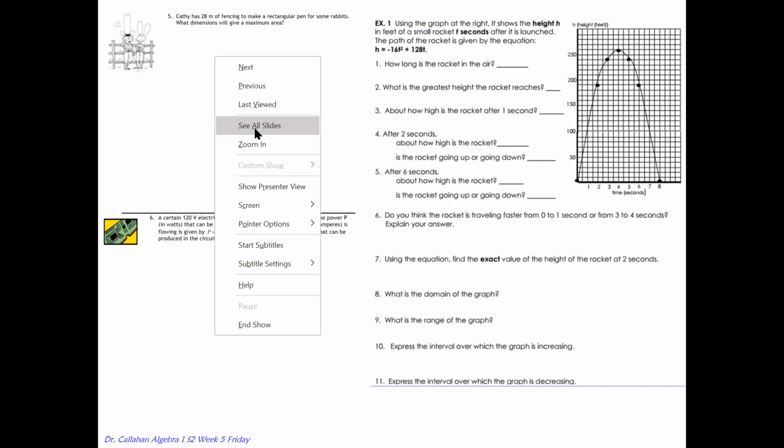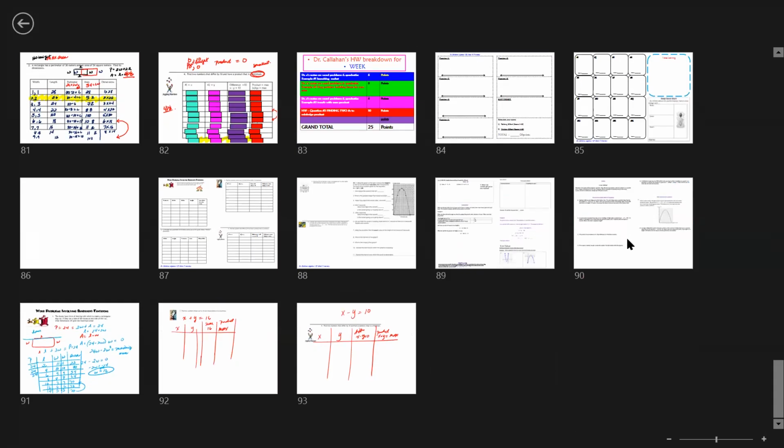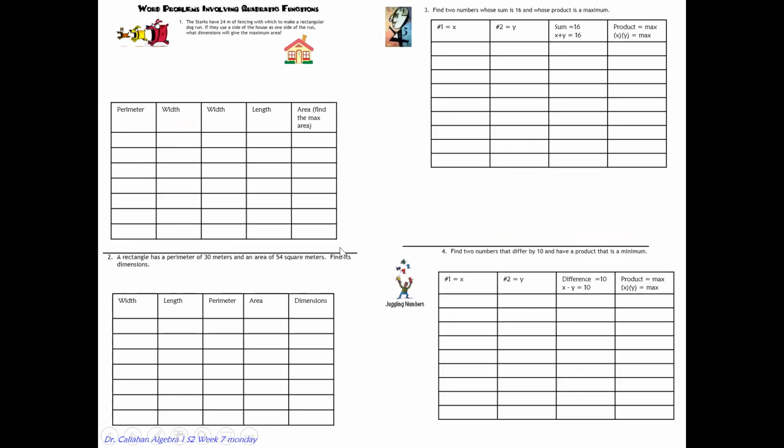All right, so what I would like you guys to do right now is take a look at number 5 and number 6. You can go ahead and give those a try, or if you don't like those two questions in particular, you can go ahead and go back to this right here and do number 2 and number 4 as well.